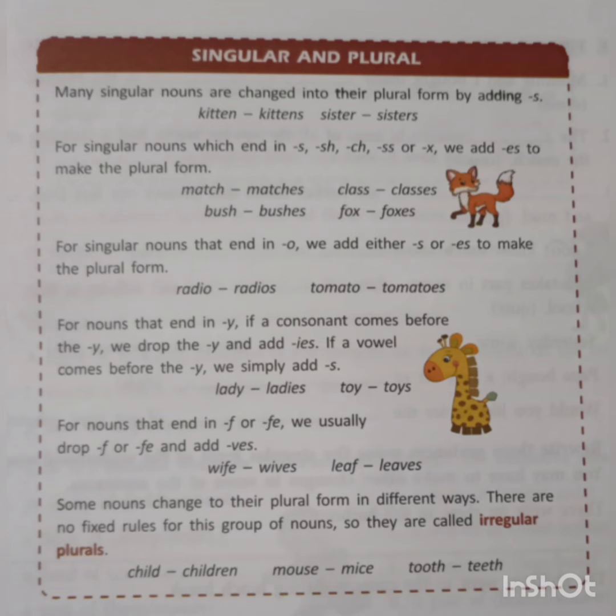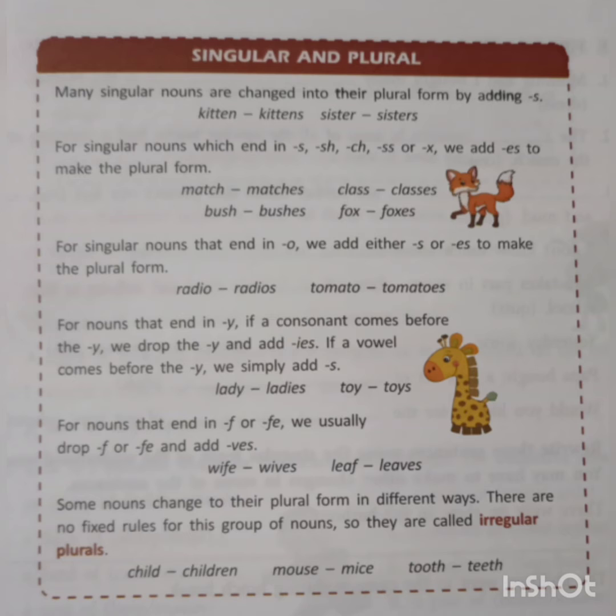Next you can see here again what is singular and plural. Many singular nouns are changed into their plural form by adding s. When we have to change from singular to plural, we add s or es. See here examples. Kitten is single, and kittens is more than one. Sister, sisters. For singular nouns which end in s or sh or ch or ss or x, we add es to make a plural form.